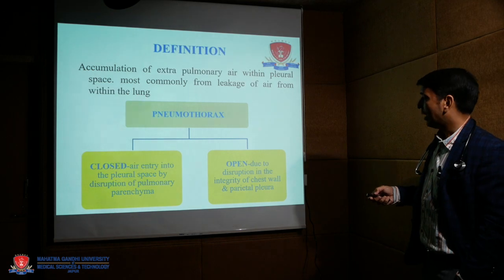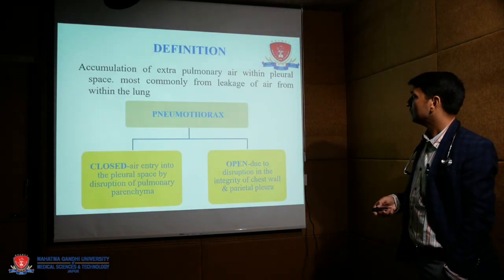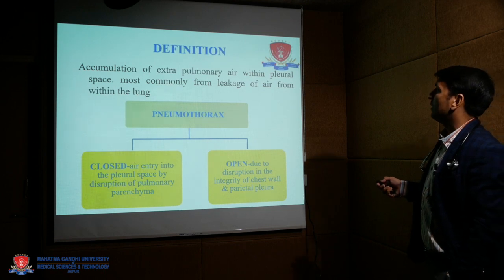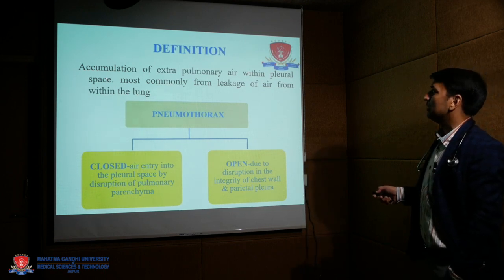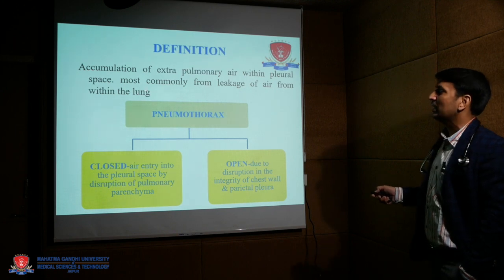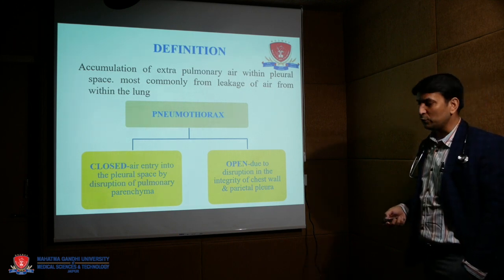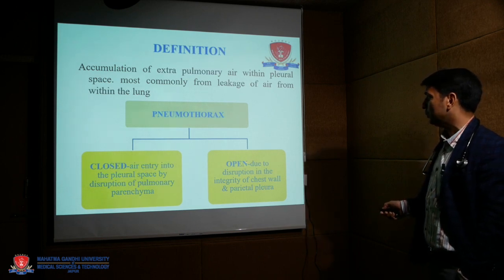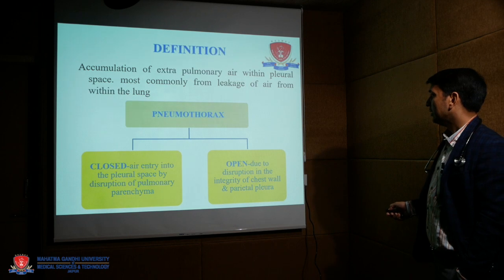Now, what is pneumothorax? Accumulation of extrapulmonary air within the pleural space, commonly from leakage of air from within the lung. There are two types of pneumothorax: closed pneumothorax or open pneumothorax. Open pneumothorax is due to a rupture in the integrity of the chest wall or parietal pleura.